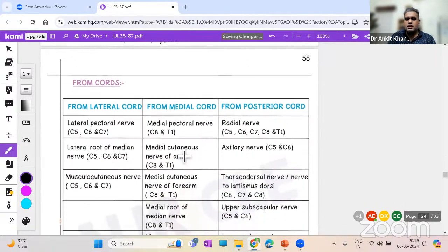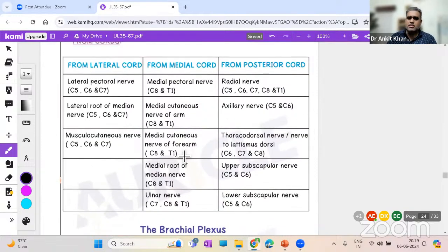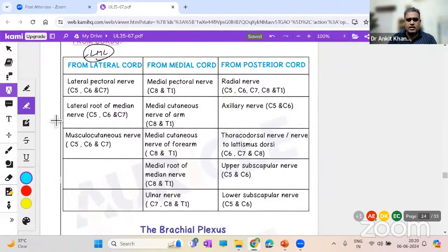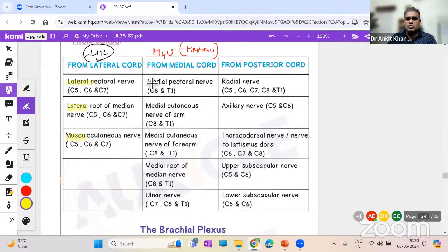Okay, so remember that. Here you have the branches of the cords as well. The mnemonic I am telling you over here, you can just read it. From the lateral cord, the mnemonic is LML. Okay, LML is what? Let me highlight it. Lateral pectoral, L; M is musculocutaneous; and L is lateral root of median. Okay, from the middle cord we have M4U. M4U is 4 times M and a U. 4 times M, you can see middle pectoral, medial cutaneous, cutaneous again, and this U is ulnar.